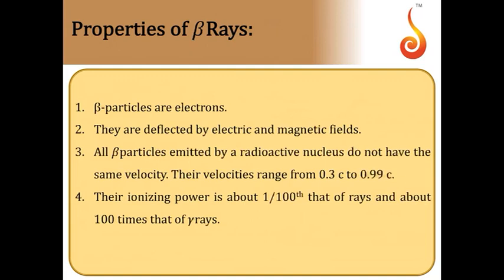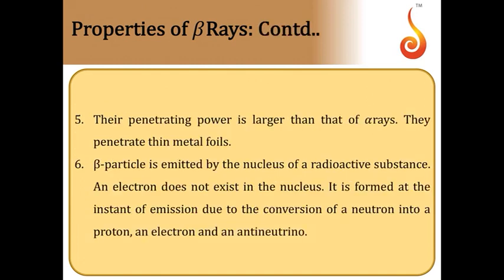Now coming to beta rays. Beta rays are identified as electrons, so obviously they are negatively charged. They are deflected by electric and magnetic fields. They travel at speeds close to the speed of light, 0.3 times to 0.99 times the speed of light depending on the source. Their ionizing power is 1/100th of alpha rays and about 100 times more than that of gamma rays. They are better than gamma rays but not better than alpha rays. Their penetrative power is larger than that of alpha rays. They can penetrate through thin metal foils also.